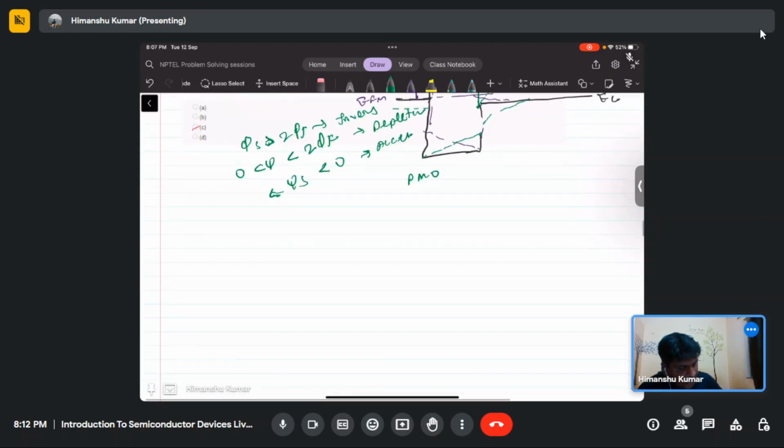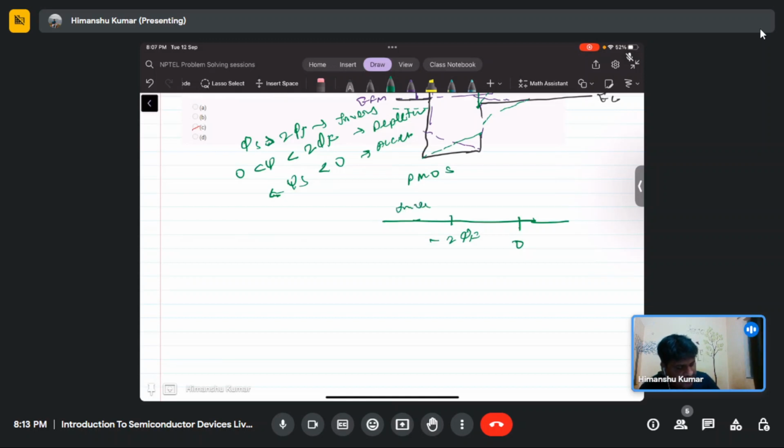In case of PMOS, this will be like this: 0, minus 2 psi f. Below minus 2 psi f, there will be inversion.